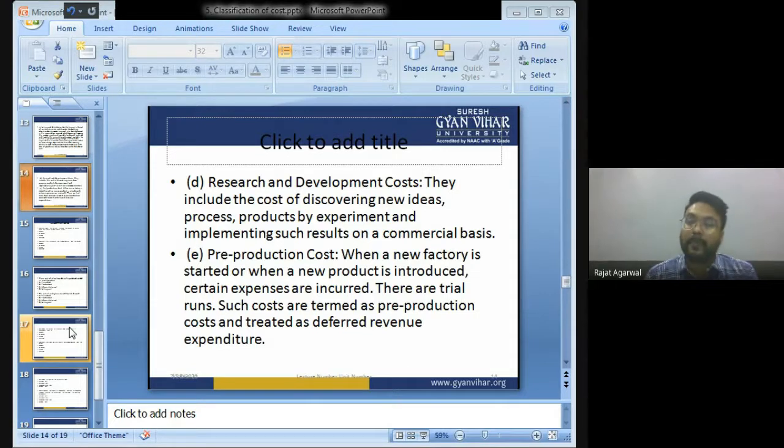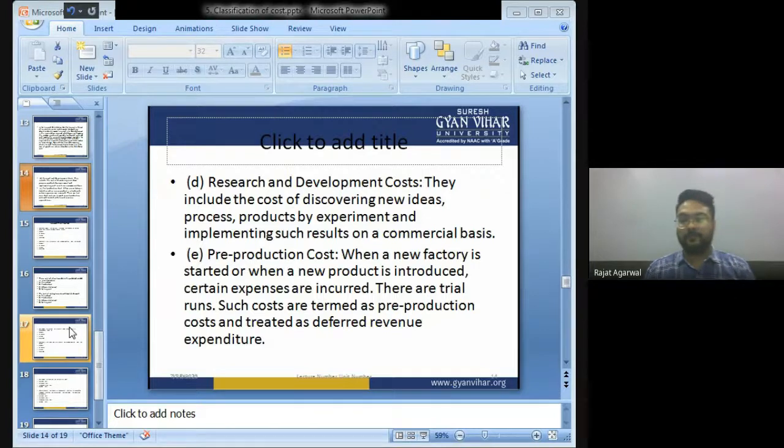So, bachcho, before starting to manufacture the touch screen mobile phone, they did some research. They ran some test and trial to see whether it would be successful in the market or not. So whatever research and development a company does to bring something new in the market, they incur some expenditure on that, and that expenditure is known as research and development expenditure.